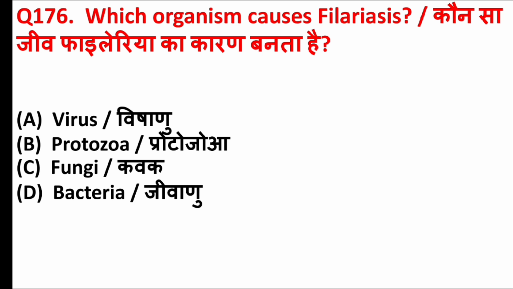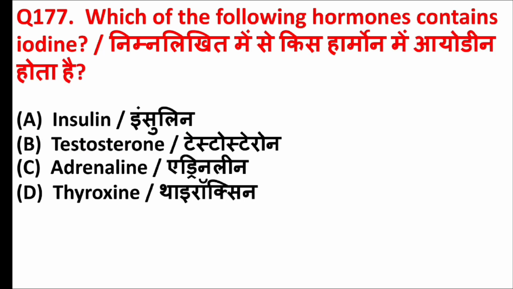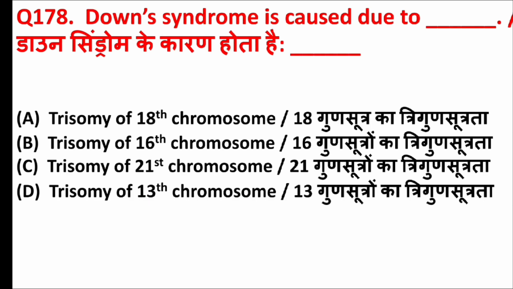Which organism causes filariasis? Answer is option B, protozoa. Which of the following hormones contains iodine? Answer is option D, thyroxine. Down syndrome is caused due to blank. Answer is option C, trisomy of 21st chromosome.